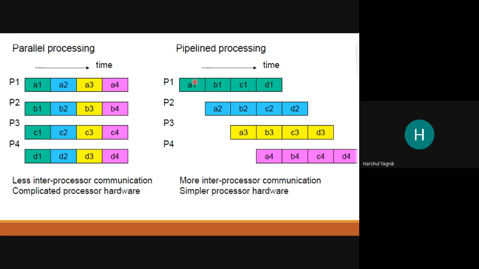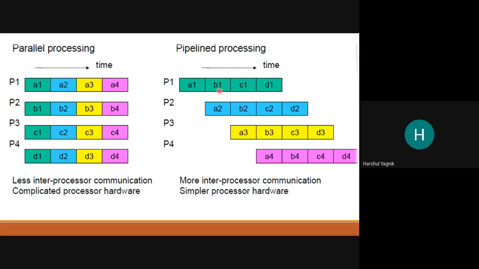So you can see that for a task A1, initially one processor is starting task A1. At the next time, when processor 1 is performing task B1, at that time the processor can start task A2. So these two are happening in parallel.